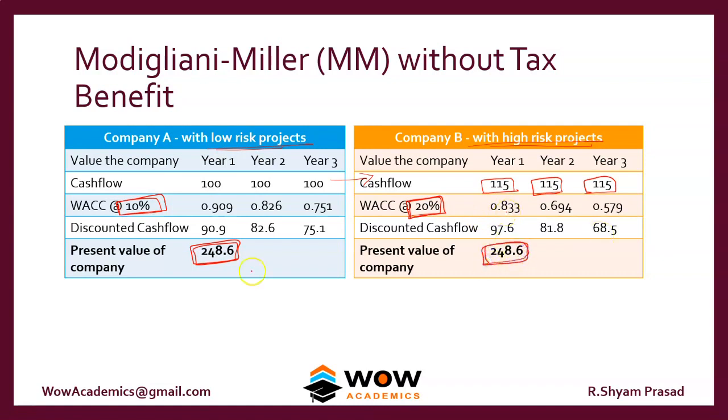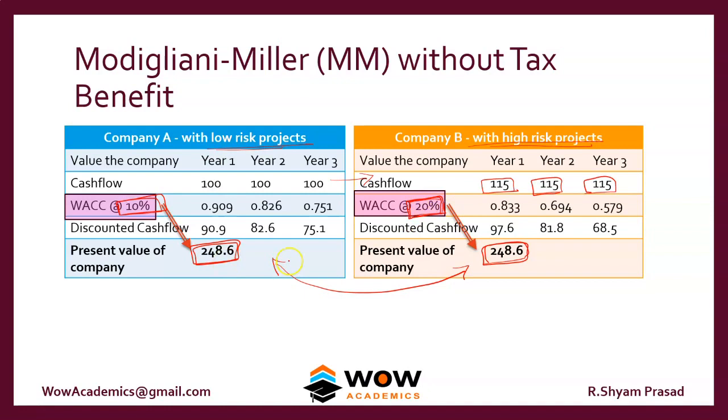If you look at both these numbers, both this number and this number are the same, right? How did we arrive at the same number? It's because I calculated it, so it will be the same. But the theory states that the number would be the same. How does he argue like that? I'm not sure. He has some research findings, but in order to write in an exam, this is what the concept is. So how did we arrive at 248?